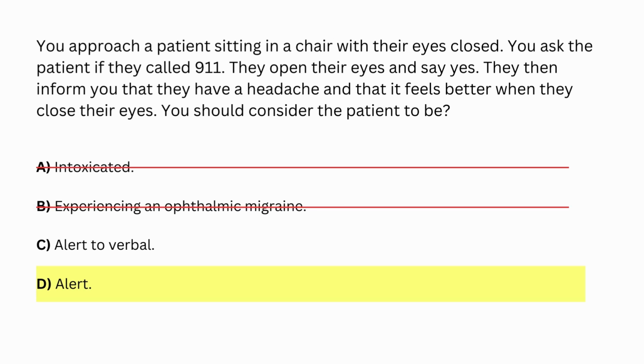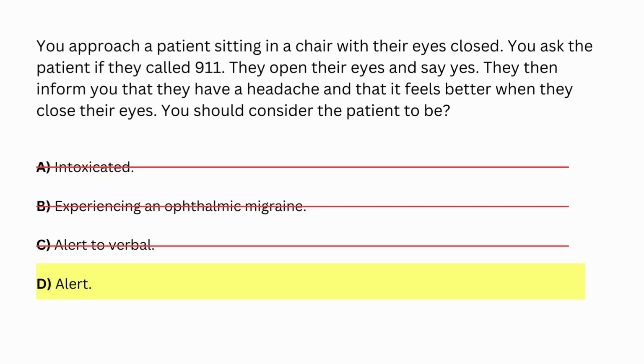B is wrong because there are no indications that the patient is experiencing an ophthalmic migraine. If you didn't already know this, ophthalmic migraines cause a person to see squiggly lines in the corner of their vision. This usually presents in both eyes, whether the eyes are open or closed. And there's nothing in the question that describes such symptoms occurring, so ophthalmic migraine doesn't make sense.